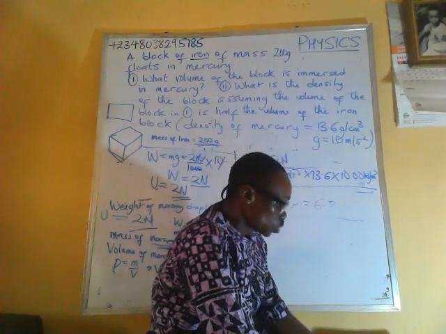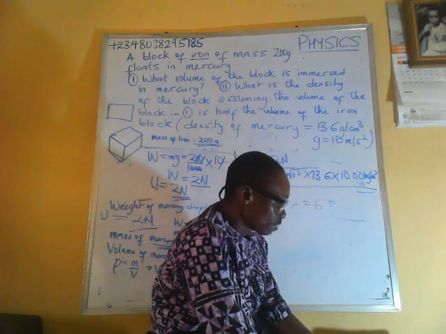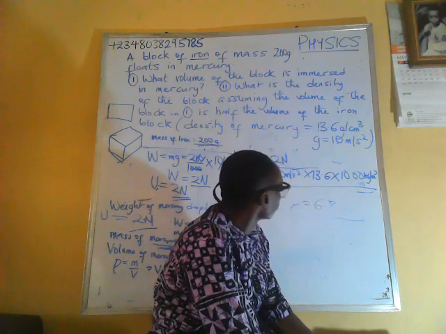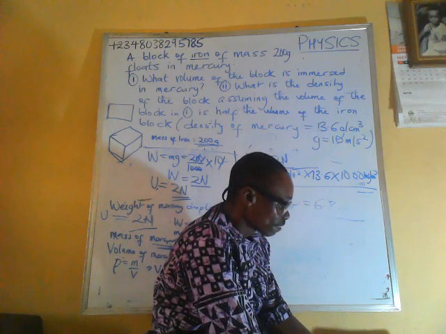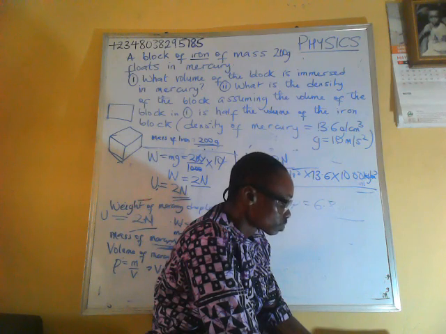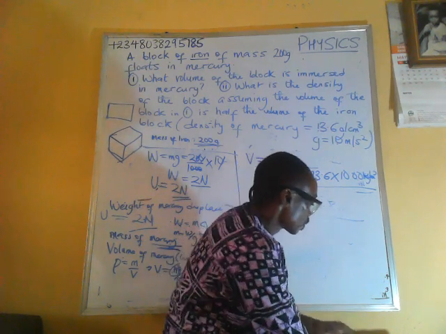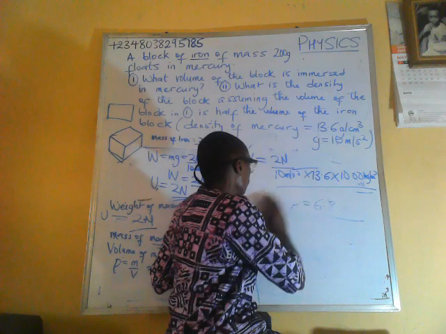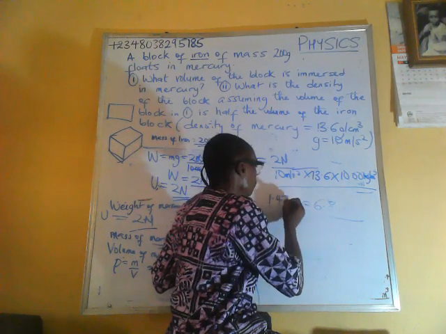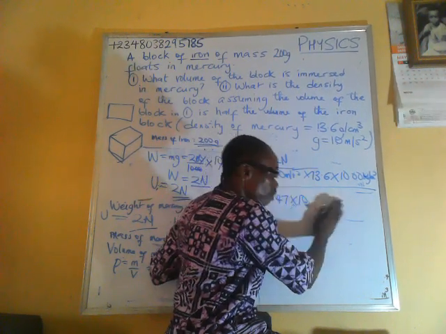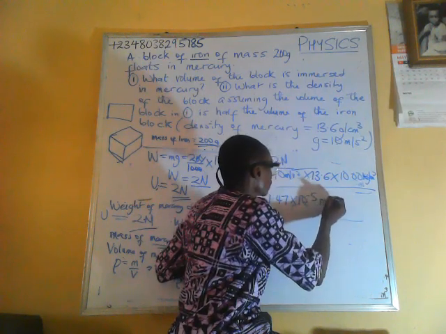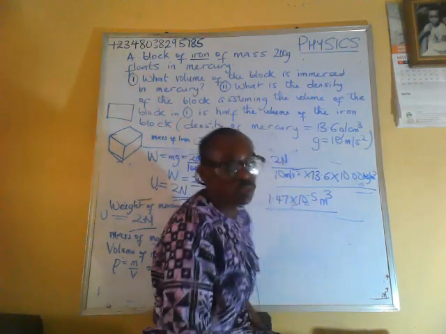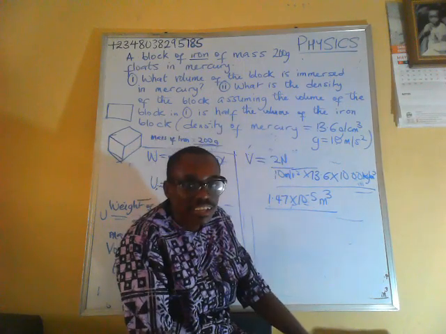This is 2 divided by 10, 13.6, 1000. This gives me 1.47 times 10 raised to power minus 5 cubic meters. So this is the volume of mercury displaced.